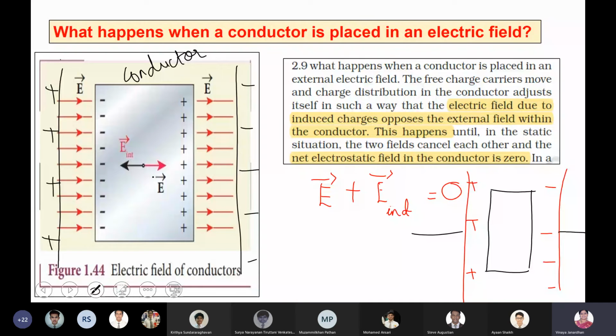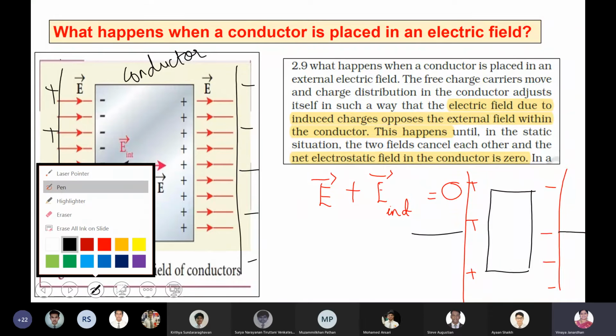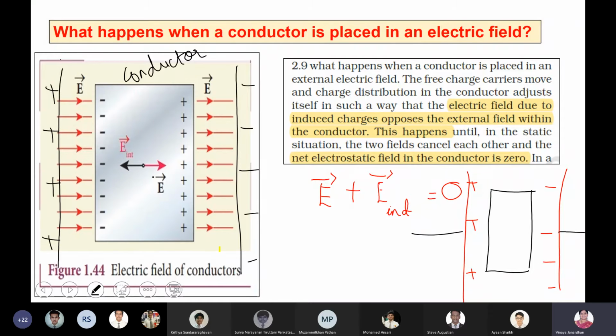there will be polarization of charges. All your negative charges will accumulate at one end. All the positive charges will accumulate at the other end, right? So now, because of that, an electric field is created. Now, the direction of the electric field inside is this. Can you see the highlighted yellow arrow? That is the direction of the induced electric field, because you are inducing an electric field, right?